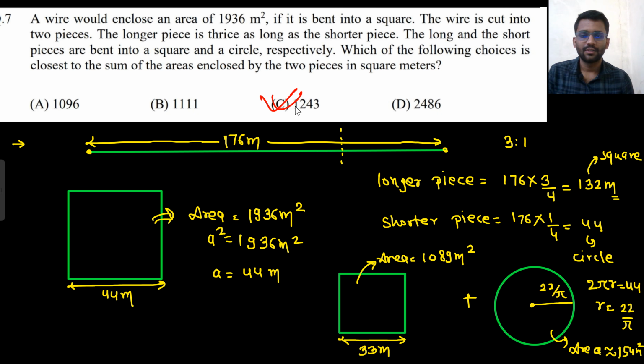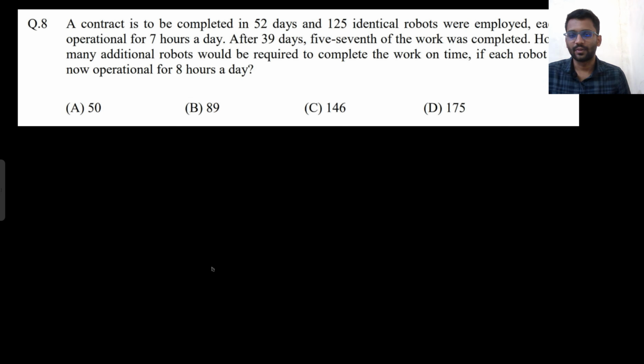So kind of an easy question only. You are getting 2 marks for that. You have a wire, you make a square, you get to know the length of one side, then you know the longer piece, then the shorter piece, then you bend them into a square and get the area, bend into a circle and get the area, add them up, and your final answer is there. Well and good. Let's move on to the next problem.